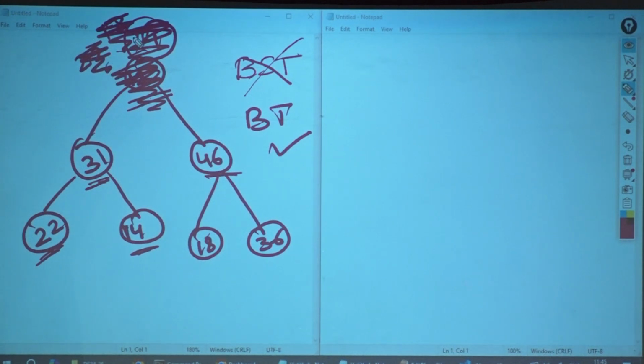Are we understanding? So what would a binary tree be? I don't care how your children are arranged. Let them be in complete chaos. I don't care about that. But the root would be what? The minimum of the bunch. Okay, so out of all the elements that I have, the minimum would be the root. Later, I don't care how they are arranged. Okay, this is what is called a minimum heap.